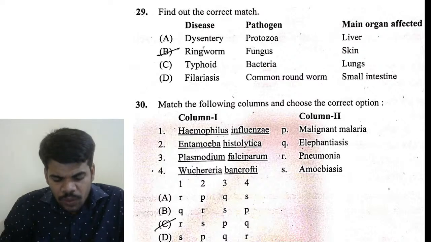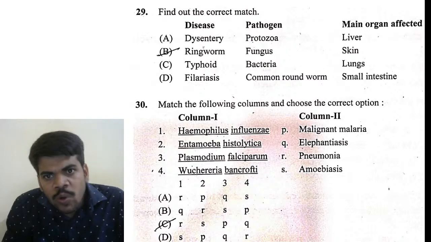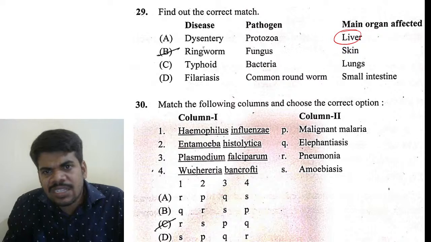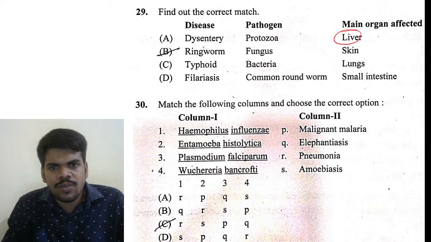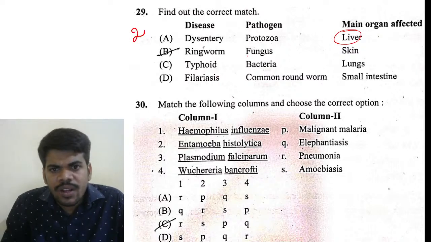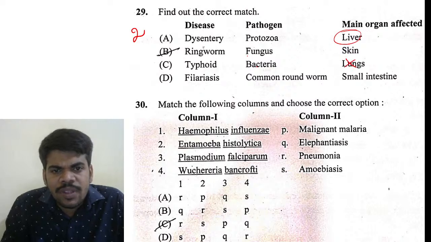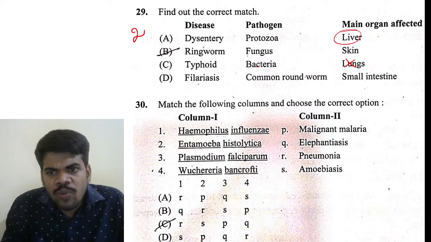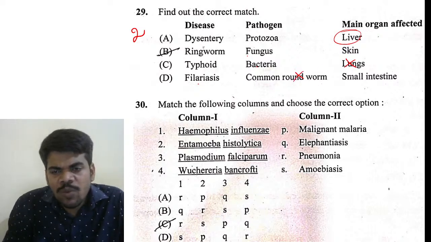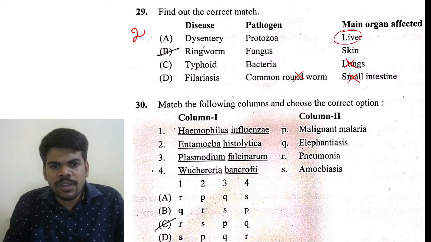29th question. Amoebic dysentery is caused by a protozoan pathogen, but it does not affect the liver. It affects the large intestine and some amount of the small intestine also. Ringworm is a fungus affecting the skin, so the right answer is 2. Typhoid bacteria are correct, but it is not the lungs, it is again the intestine. Filariasis is caused by the filarial worm, not a roundworm like Ascaris. It is not the small intestine, it affects the lymphatic vessels. So option 2 is the right answer.